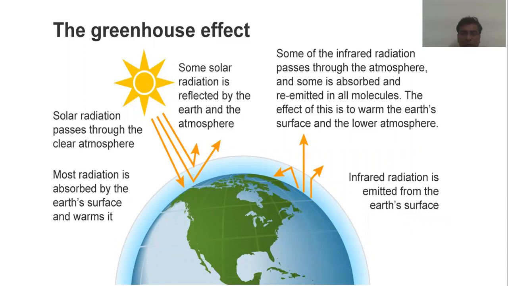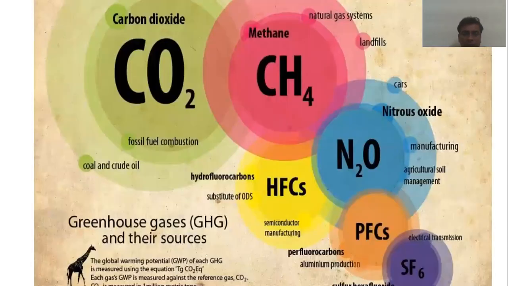Some of the infrared radiation passes through the atmosphere, and some is absorbed and re-emitted in all directions by greenhouse gas molecules. The effect of this is to warm the Earth's surface and to maintain the temperature on the Earth for survival and living. This is known as the greenhouse effect.